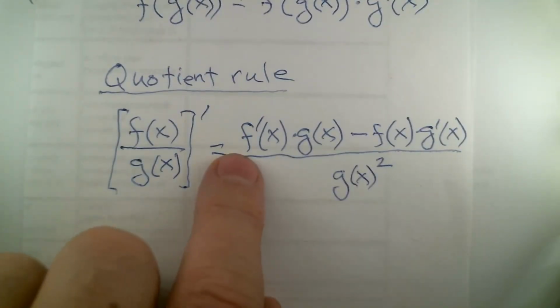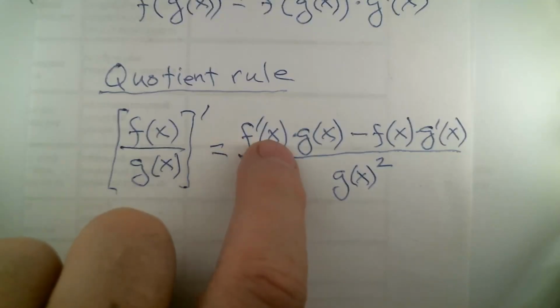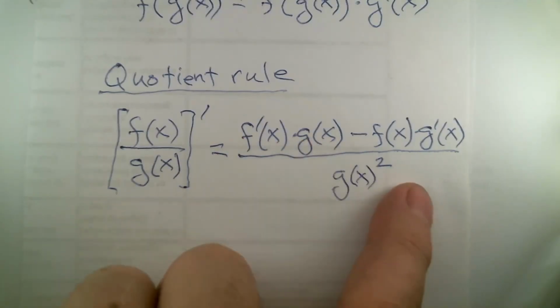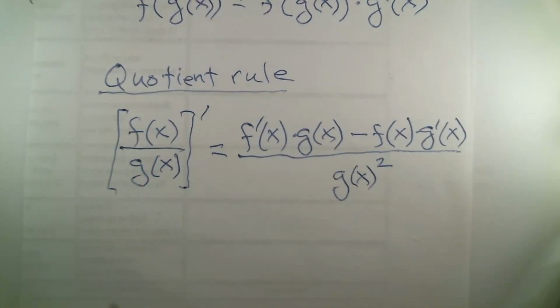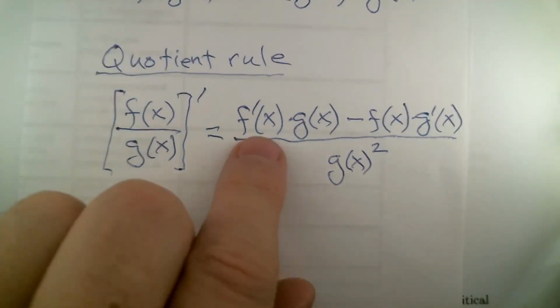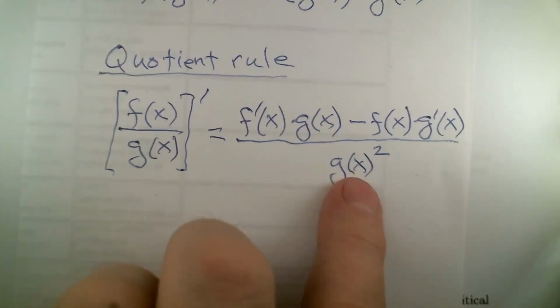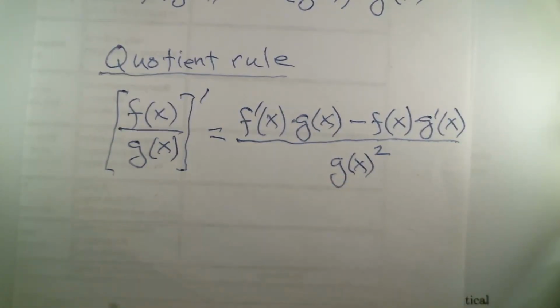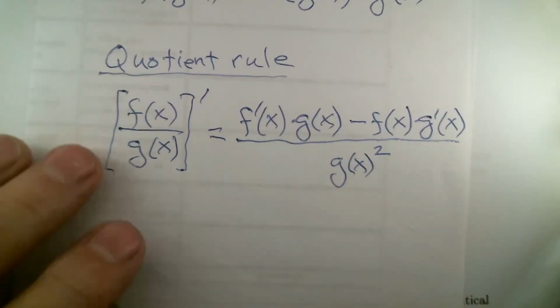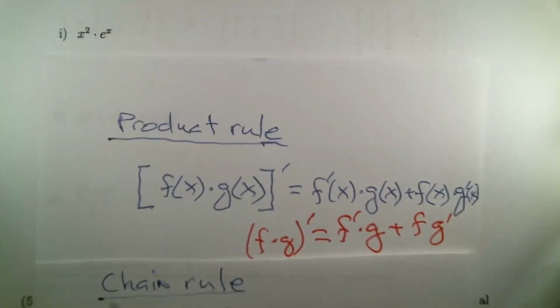And it's this one, f prime times g minus f times g prime. You really have to have the prime on f in the first one, f being the numerator, and the prime on the denominator in the second one. And then, essentially it looks like the product rule with the plus turned into a minus, and then this extra bit of dividing by the square of the denominator. All right, so let's try to use those guys in solving these problems.